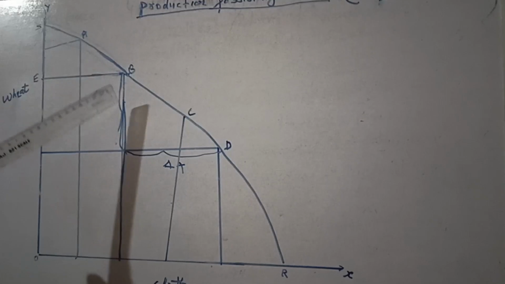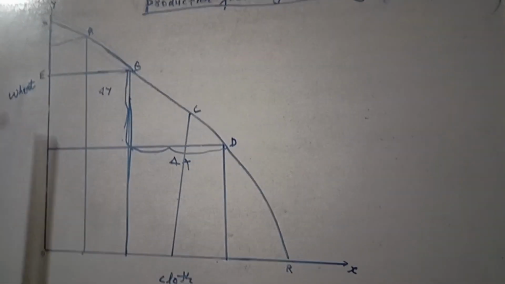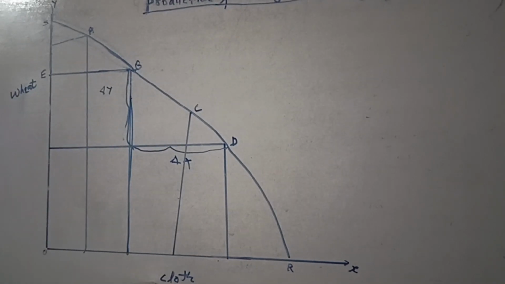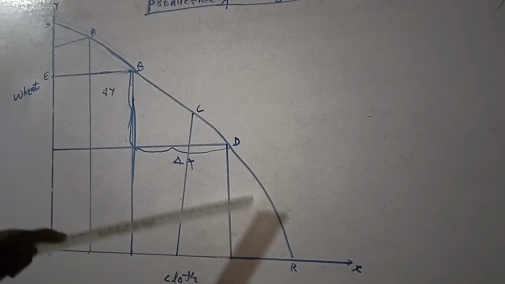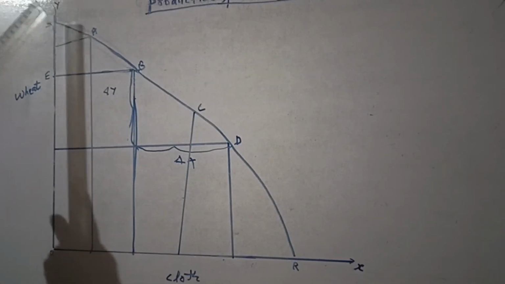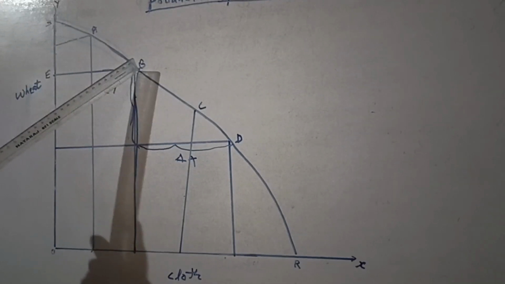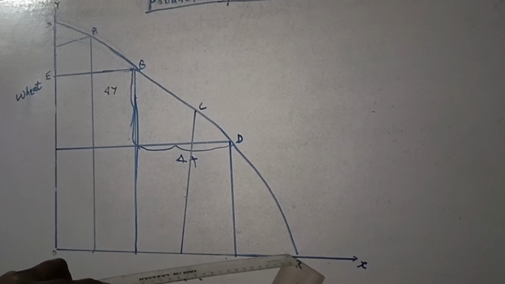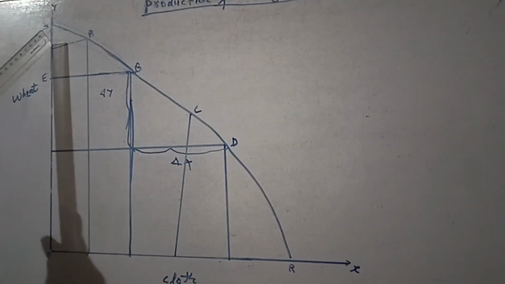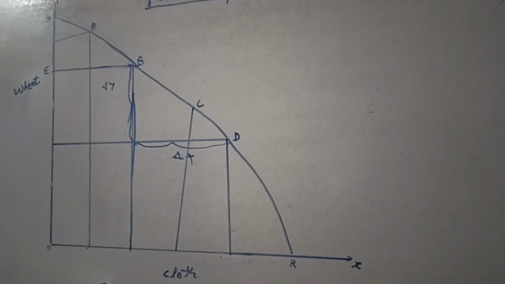These are the various production possibilities according to the two examples we took, wheat and cloth. This curve is known as the production possibilities curve, A, B, C, D up to this R. This is the PPC curve. It is also known as the production possibility frontier.